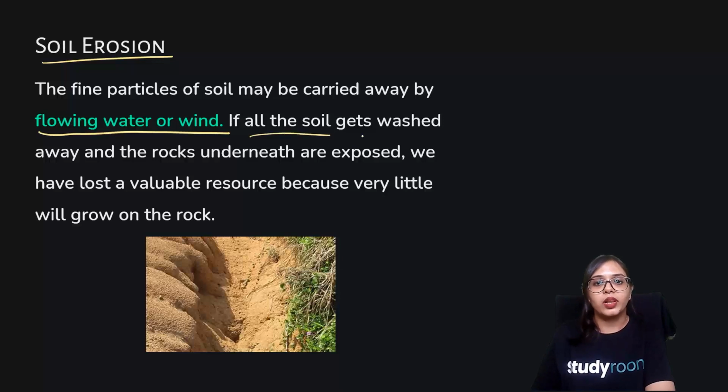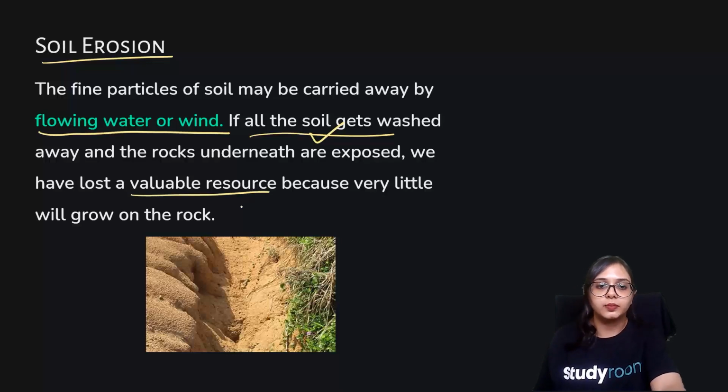And if all the soil gets washed away, then naturally the area would be devoid of any nutrient or any mineral-rich substances that aid in the development of plants. So if there is no mineral, no nutrients, no soil as such, then the area would be barren, it would be exposed, and nothing would be left except the rocky, grainy particles that lead to no vegetative growth. Okay, so we have lost a valuable resource because very little grows on rock, and that leads to depletion of living organisms.